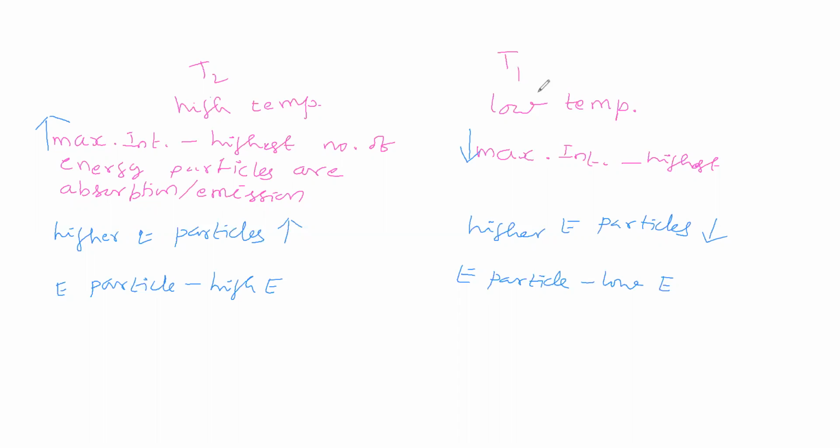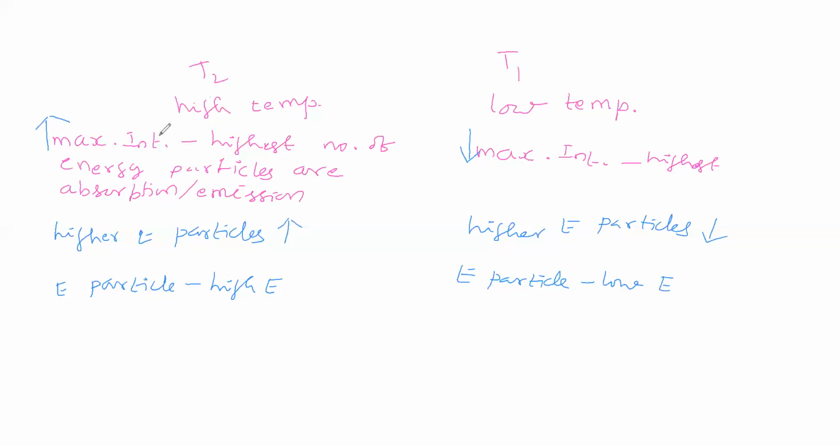T1 means low temperature. We are getting maximum intensity, no doubt. T2 means high temperature. Here also maximum intensity we are getting. Energy particles at maximum intensity here will have low energy because temperature is low.